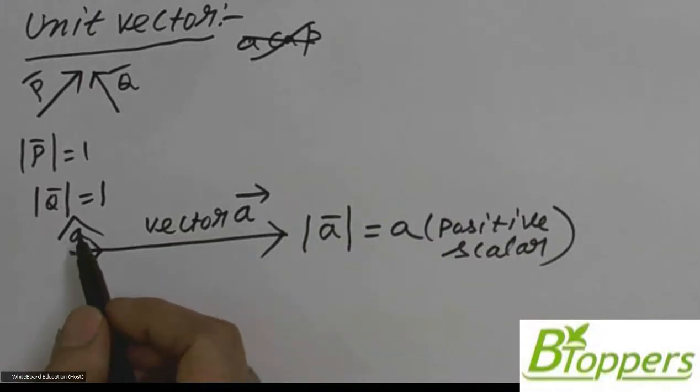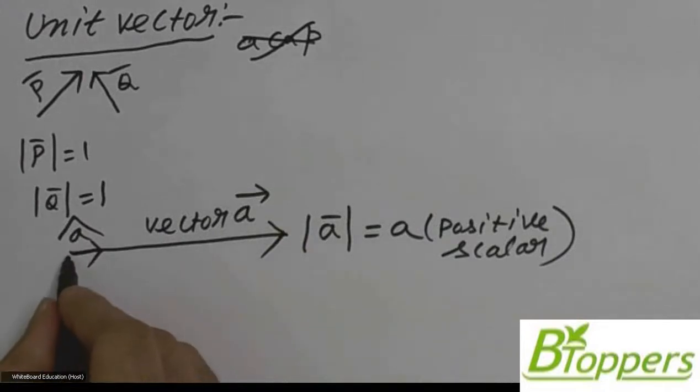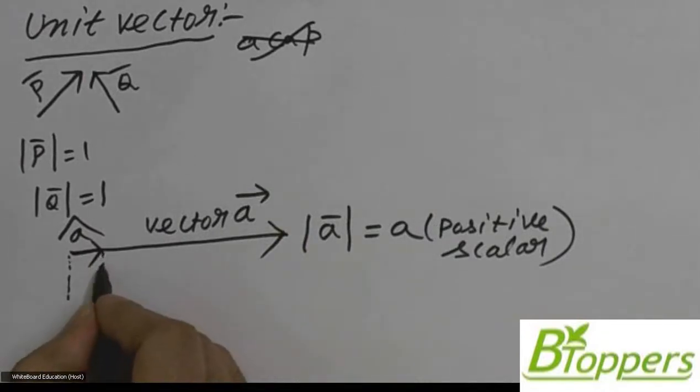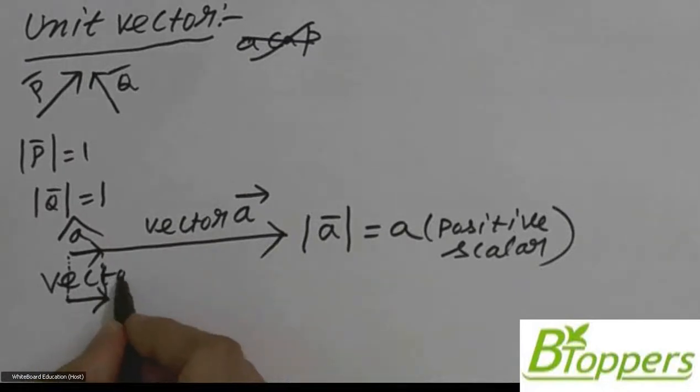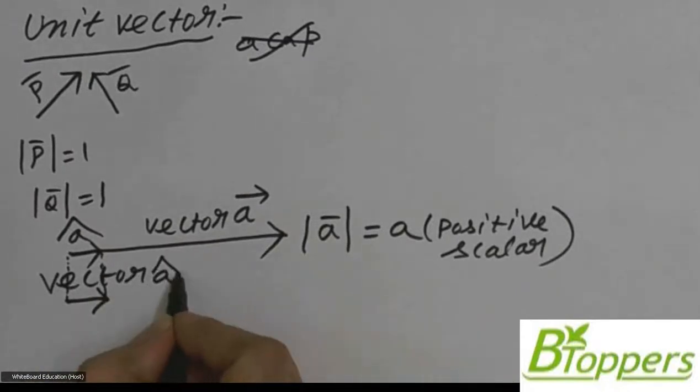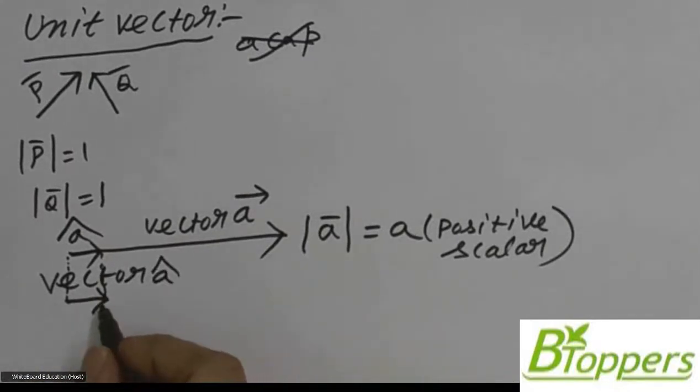But magnitude of vector A cap equal to 1 unit. Graphically, you can draw a vector at any place in the diagram without changing its magnitude and direction. So I have shown the vector A cap separately.